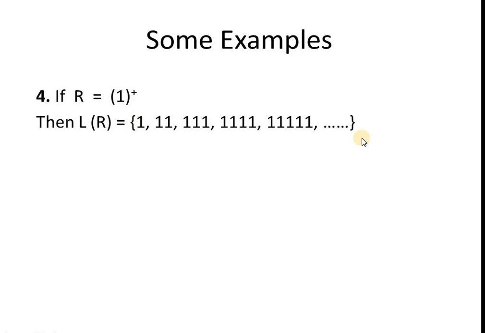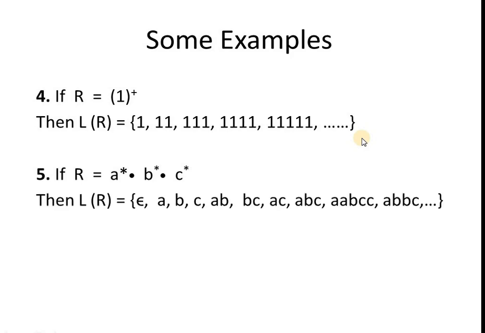The fifth example, if R is equal to A star dot B star dot C star, then the language of this regular expression is a set of strings where the strings are epsilon, A, B, C, AB, BC, AC, ABC, AABCC, and so on.